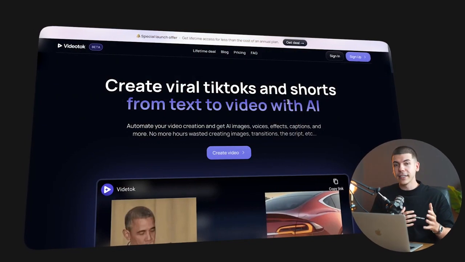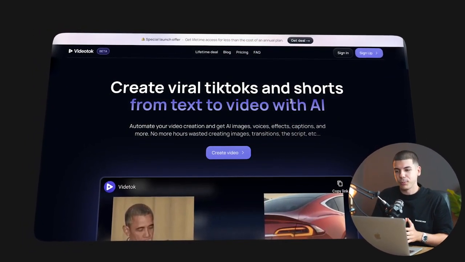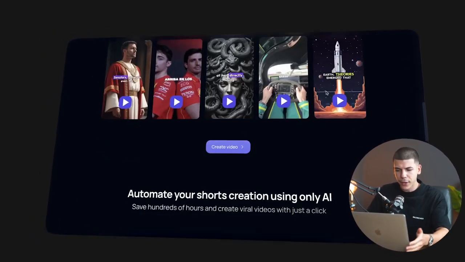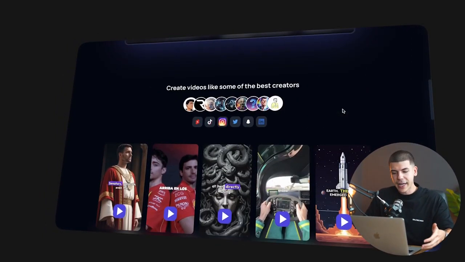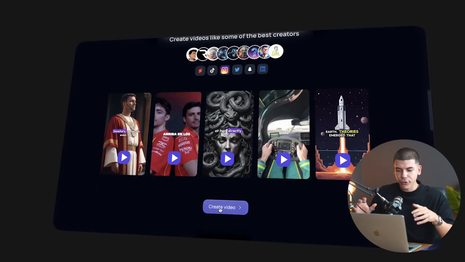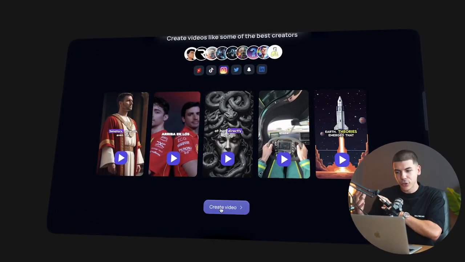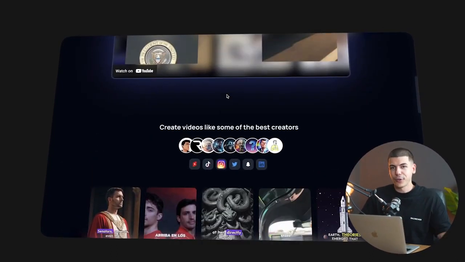Another way that you can create these faceless TikToks is by using some AI tool like Video Talk app, which allow you to instantly generate videos. You can try it out. There's a bunch of different ones. This is something that I found on Google, but you can again just search for these TikTok video creation apps. And once you click on create video, you can just enter a prompt, and based on it, it will kind of edit the video for you. You can tell it that videos should be over 60 seconds long, and it should do a quite good job. It's just not going to be free like CapCut.